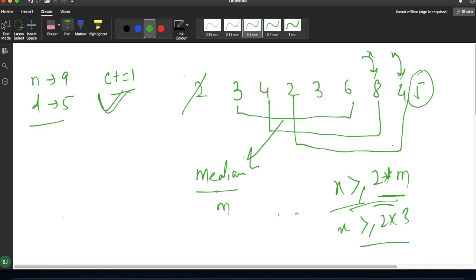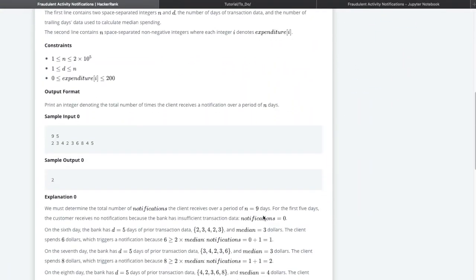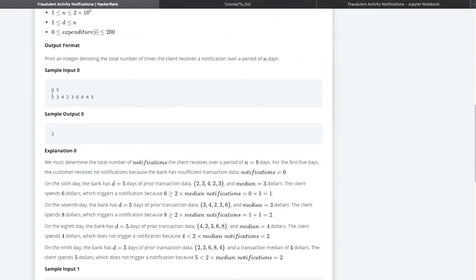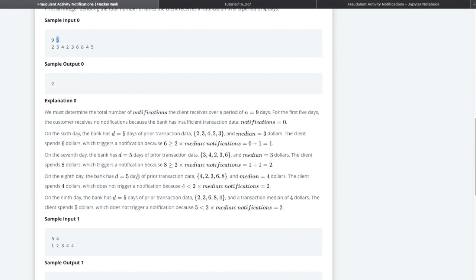So this is the problem. For example, you can see here 9 means a total of 9 days of expenditure and 5 is the 5 days trailing window. If I am taking the very first 5 days, the values will be 2, 3, 4, 2, 3.